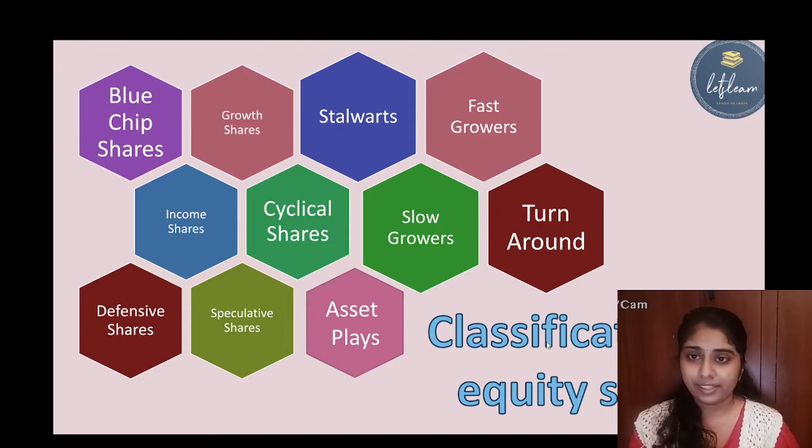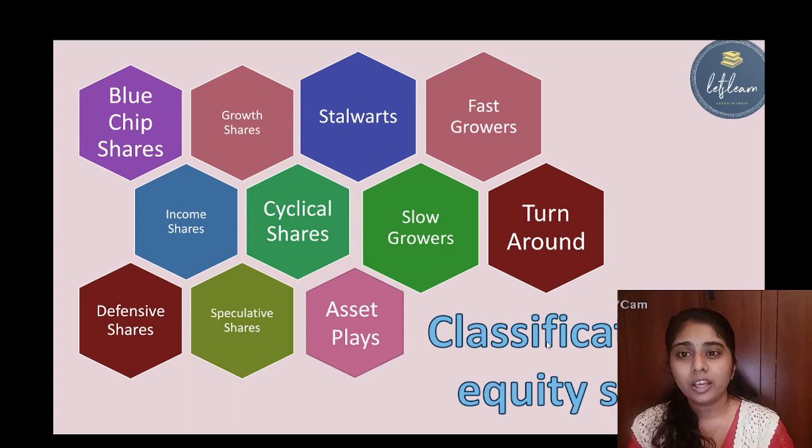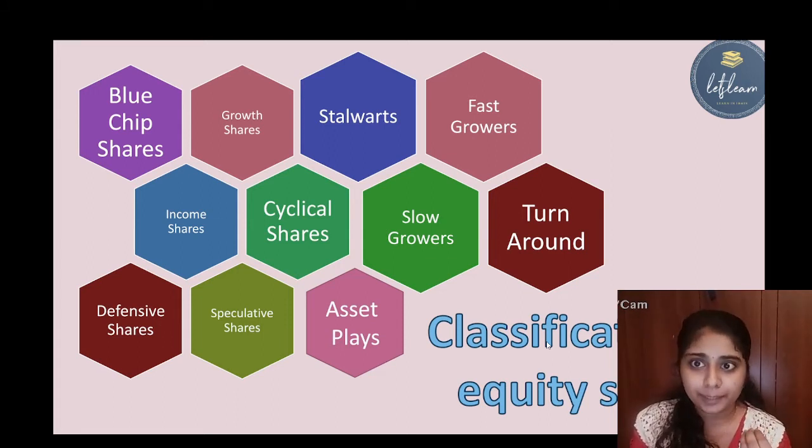Next one is defensive shares. So let's see what defensive shares are. The shares of companies that produce beverages, medicines, or food processing are known as defensive shares. They don't have a fixed rate of dividend, but their share value will be fluctuating, similar to cyclical. So defensive shares are shares of those companies which produce food processing, beverages, or drugs, etc.